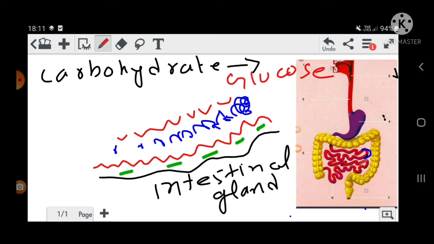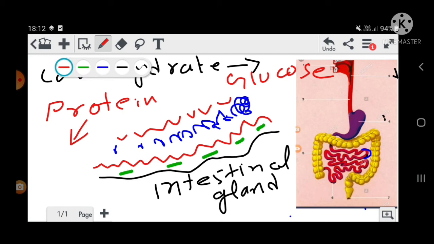And at last there is the protein. Protein will convert into amino acid.